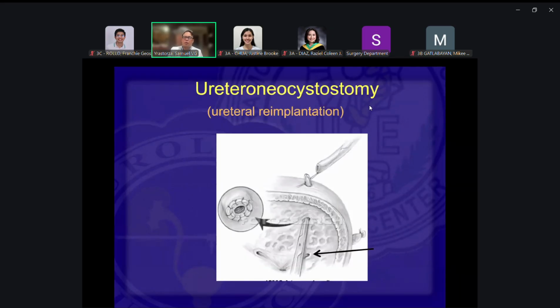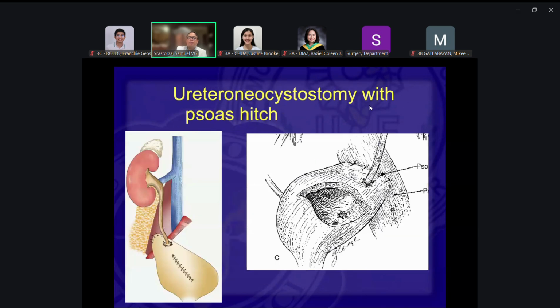So this would be ureteroneocystostomy. You create another opening into the ureter. Neo meaning new connection with the bladder. So that's the remnant distal third ureter. That's a normal orifice there. So you create another orifice, another connection into the bladder.